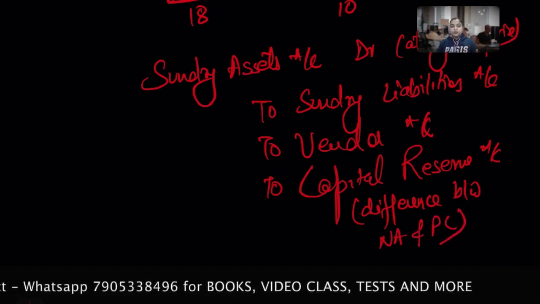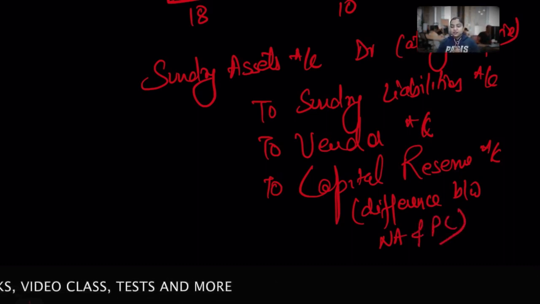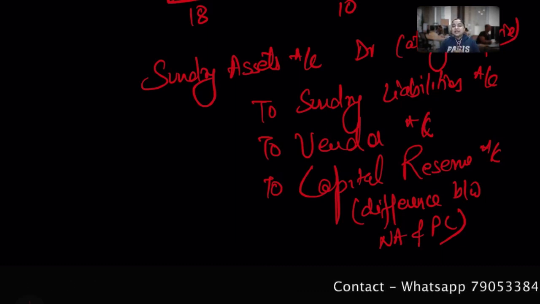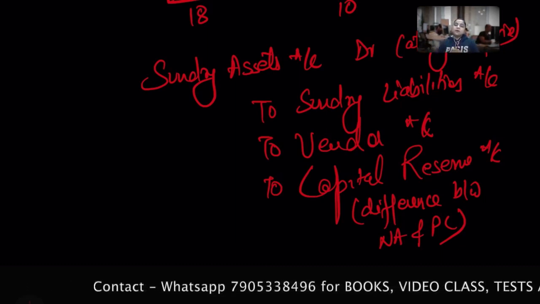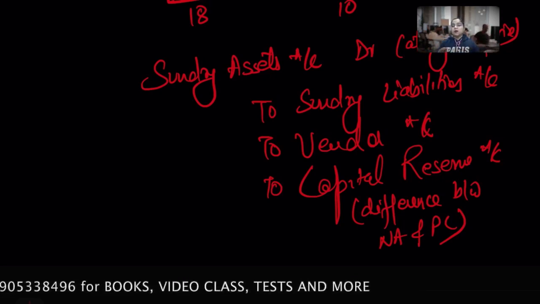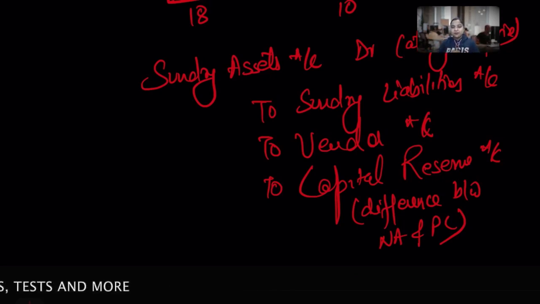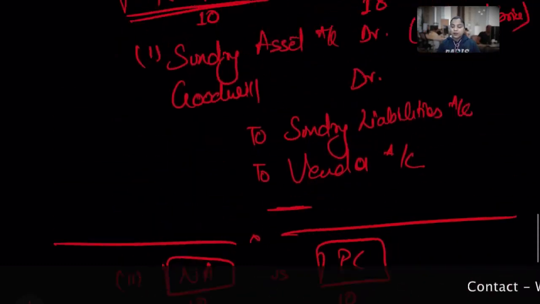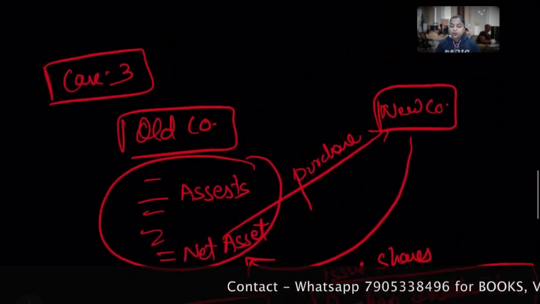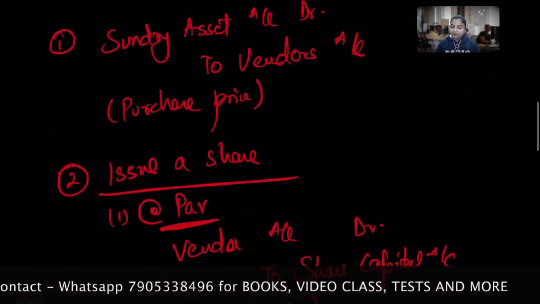So whatever the difference between the purchase price and net asset, that goes to capital reserve when the purchase consideration is less. That means the new company is paying rupees 10, even though the company's net asset was 18. Hope you are getting it, nothing to memorize, everything is very easy. So give me a moment to conclude in other language.